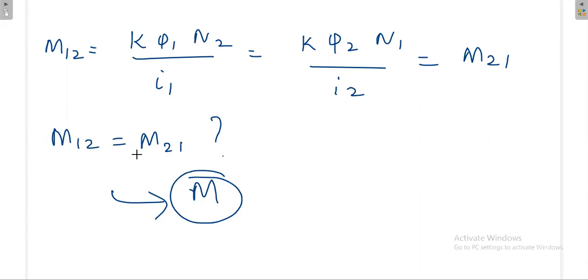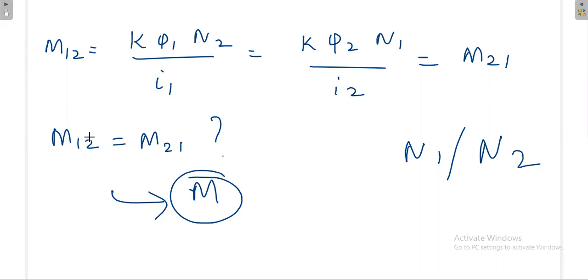And again, N1, N2 is different. That I agree. N1, N2 is really different. It need not be the same. N1, N2 is really different. Okay, so I will try to prove that both are the same.